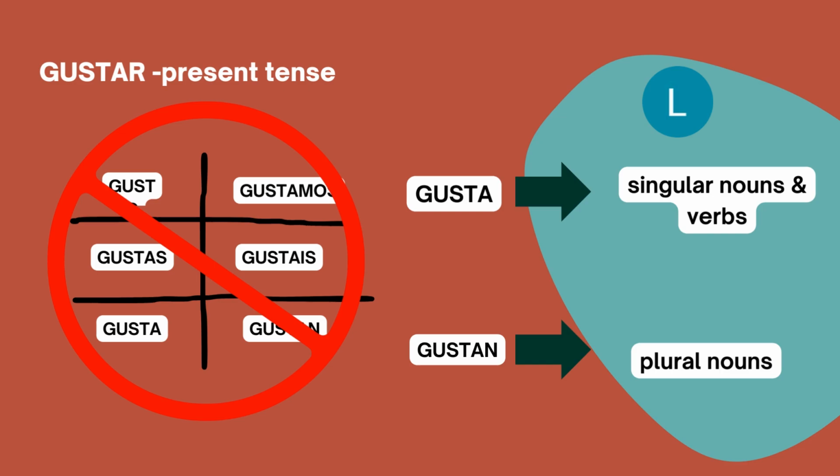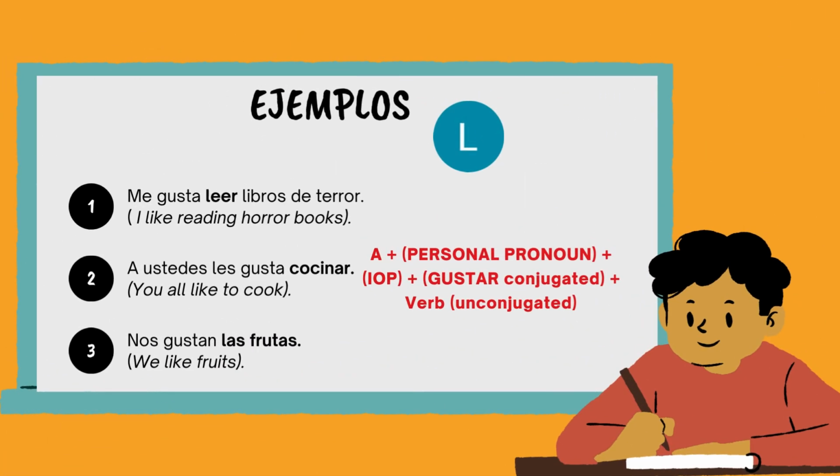So cross that out. And now remember, we only conjugate it in 2 ways. We either say gusta, where we've gotten rid of the R at the end, for singular nouns and verbs, or we say gustan if we're talking about plural nouns. Let's put that into action. Ejemplos. This will make more sense.